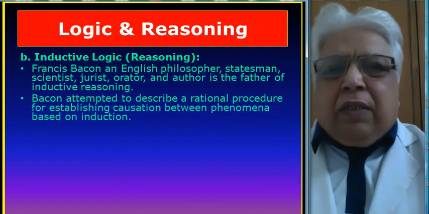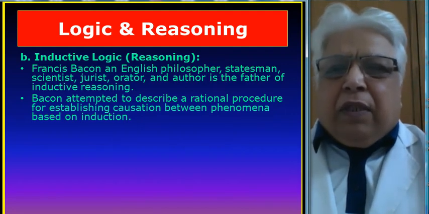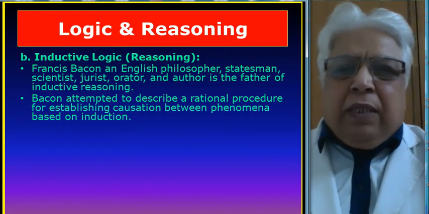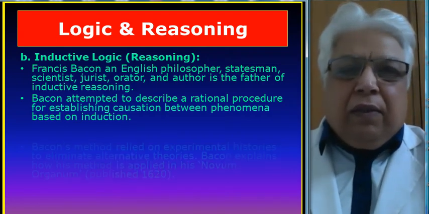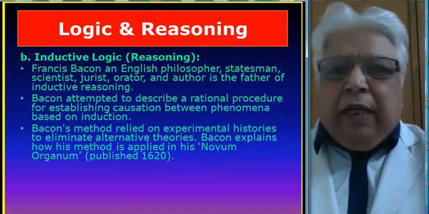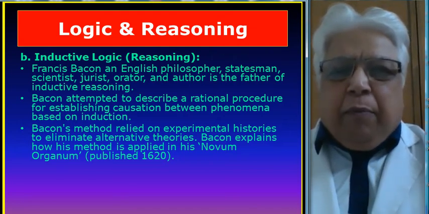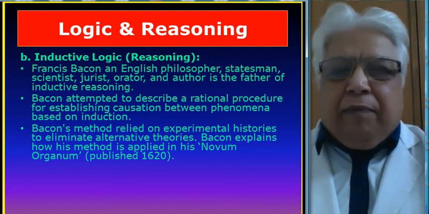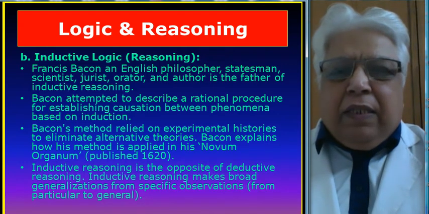Bacon attempted to describe a rational procedure for establishing causation between phenomena based on induction. Bacon's method relied on experimental theories to eliminate the alternative theories. Bacon explains how this method is applied in his Novum Organum, which was published in 1620. Inductive reasoning is the opposite of deductive reasoning.